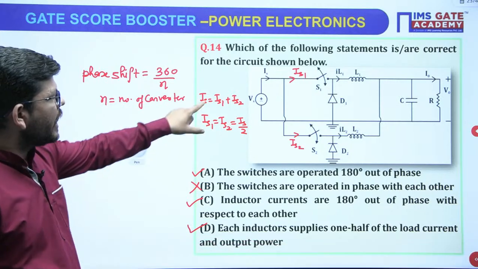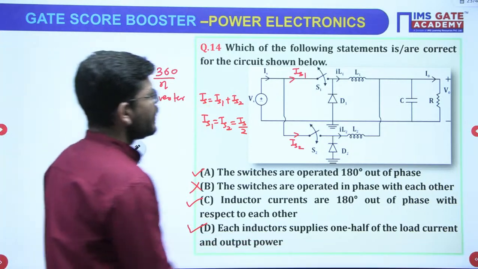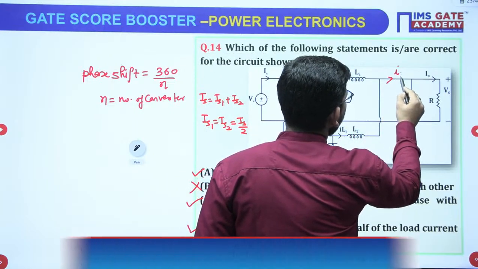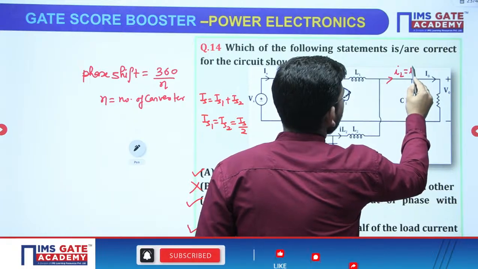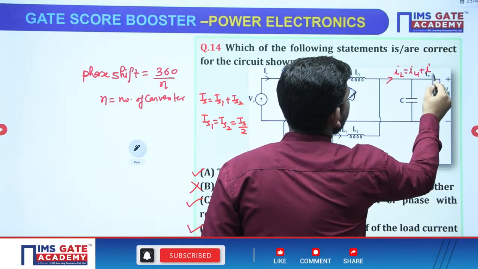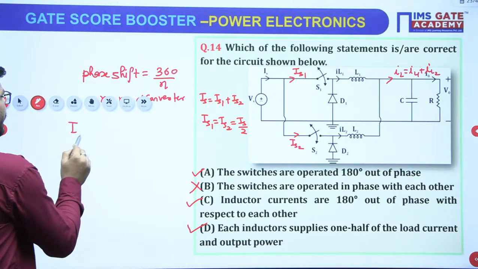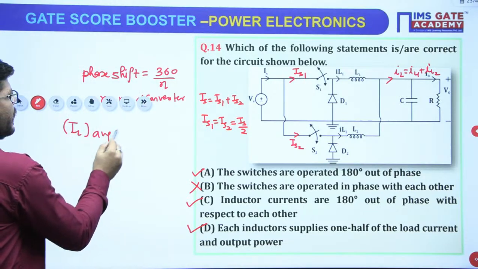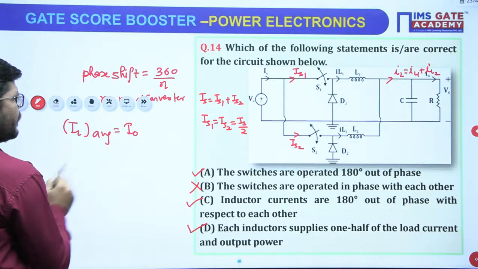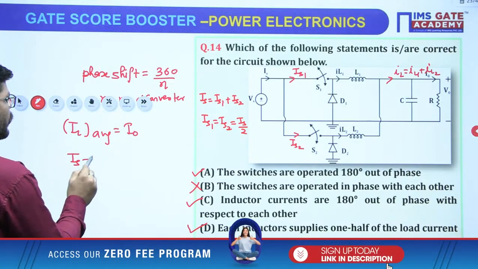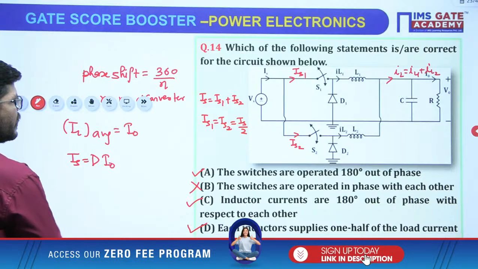Now the calculative part. What you can see is that inductor currents 1 and 2 will become the total inductor current, or IL1 plus IL2, right? So the average inductor current will be equal to I naught. And as you can see, the source current is D times I naught, right?